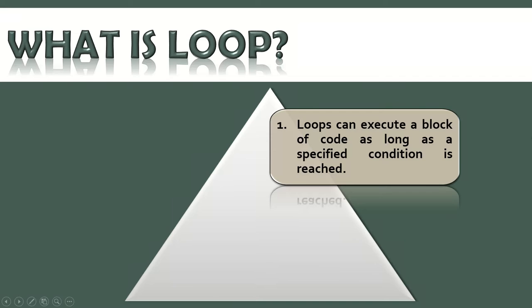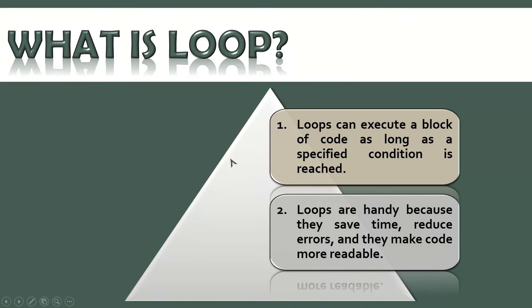So loops can execute a block of code as long as a specified condition is reached. The condition is made and the loop will start. The block of code is there, and as long as a specified condition is reached, it will work. Loops are handy because they can save time, reduce errors, and make code more readable.